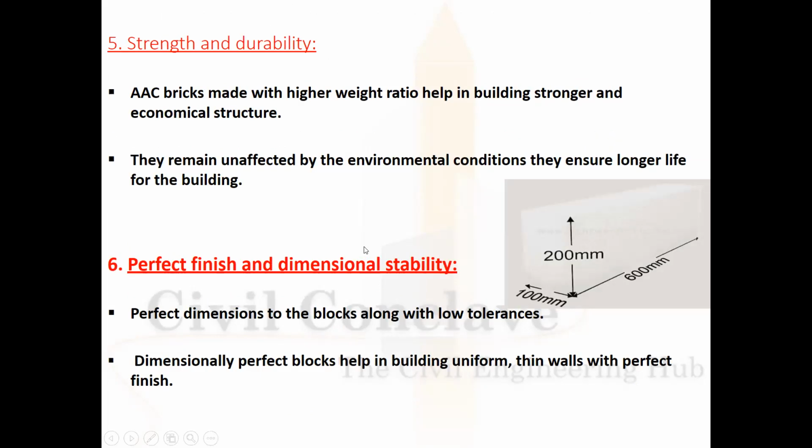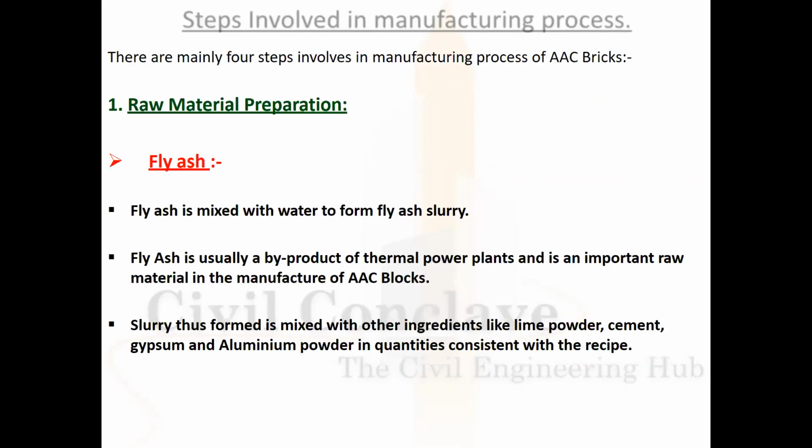Strength and durability. AAC bricks are made with a higher strength-to-weight ratio, which makes buildings stronger and more economical in structure. They remain unaffected by environmental conditions, and usage of these blocks ensures a longer life for the building. Perfect finish and dimensional stability. The blocks have perfect dimensions with low tolerances. Dimensionally perfect blocks help build uniform thin walls with a perfect finish.